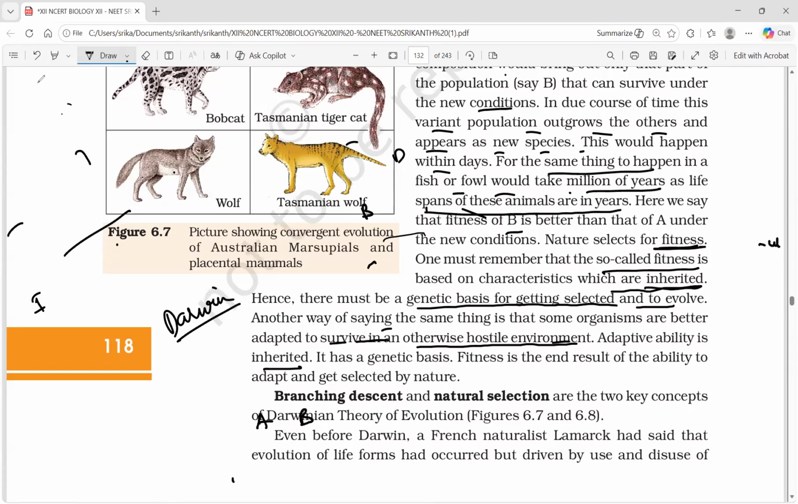They have built-in variation, and among that variation, organisms are selected by nature. Only they continue life. That is Darwin's opinion, and that is called adaptive ability is inherited. It has a genetic basis. Fitness is the end result of the ability to adapt and get selected by nature. We can't say this is a complete flavor of Darwin. Darwin's flavor is inbuilt variation. You remember this word, inbuilt variation.